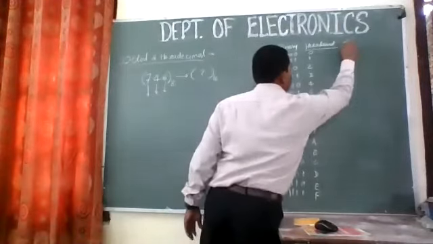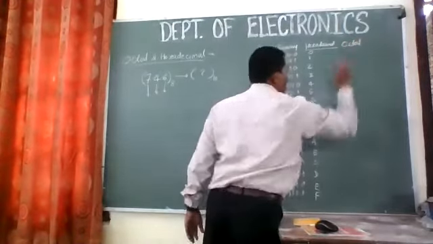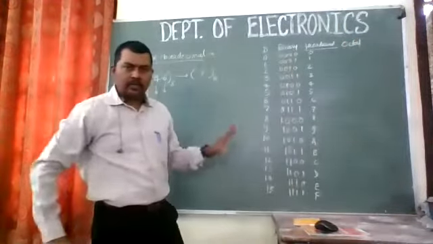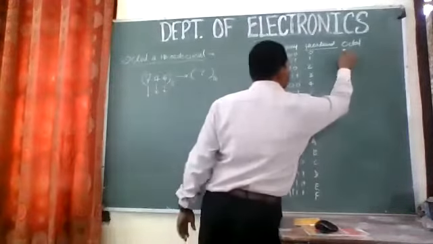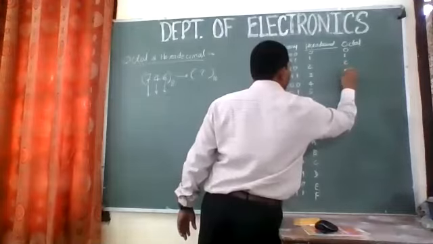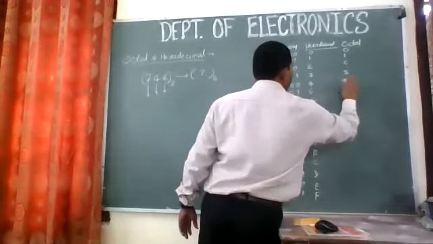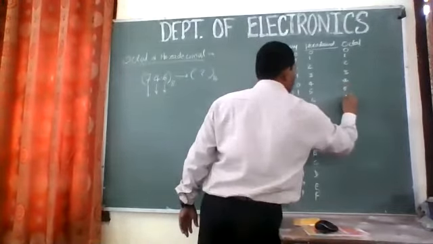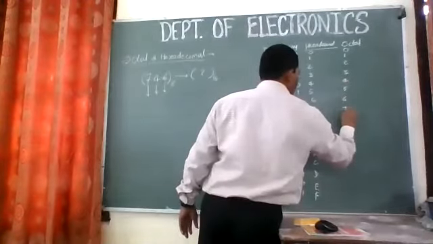Similarly, for octal we have to use only 8 symbols. It starts with 0, 1, 2, 3, 4, 5, 6, and 7.